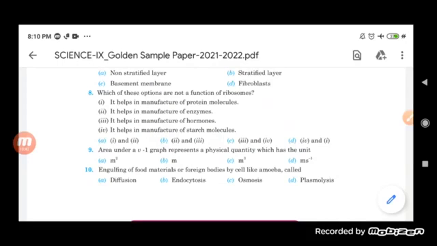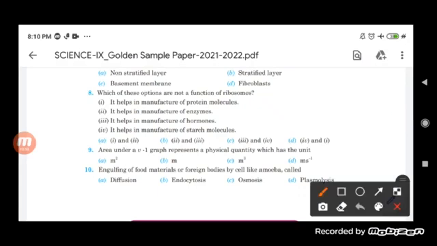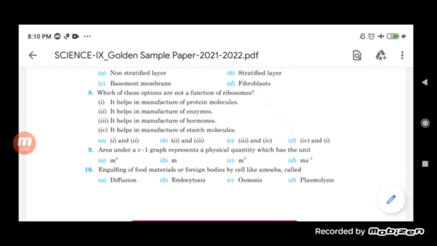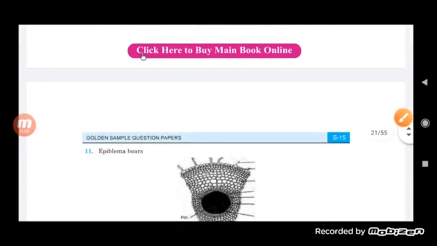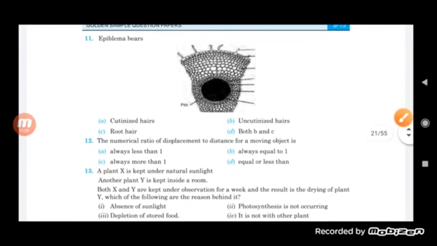Osmosis is the same thing but with the help of a semi-permeable membrane, and plasmolysis is when the cell loses water molecules. So the correct option will be endocytosis, in which the engulfing of food occurs with the help of pseudopodia by amoeba.